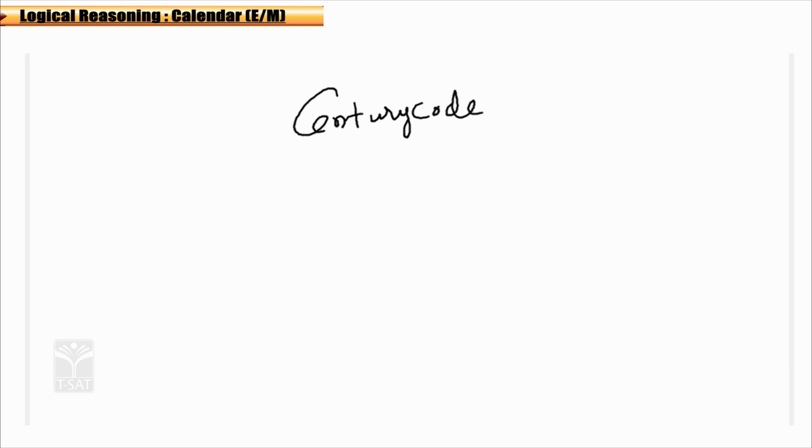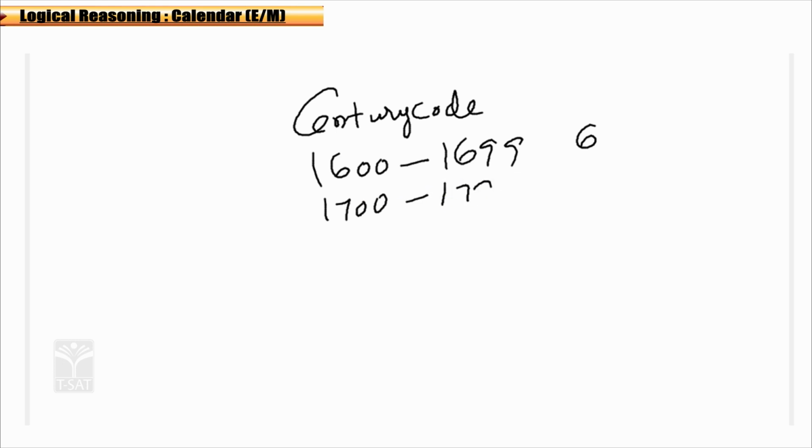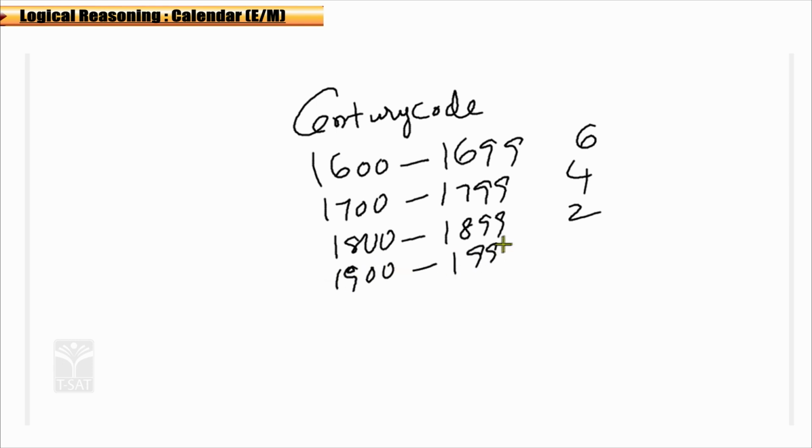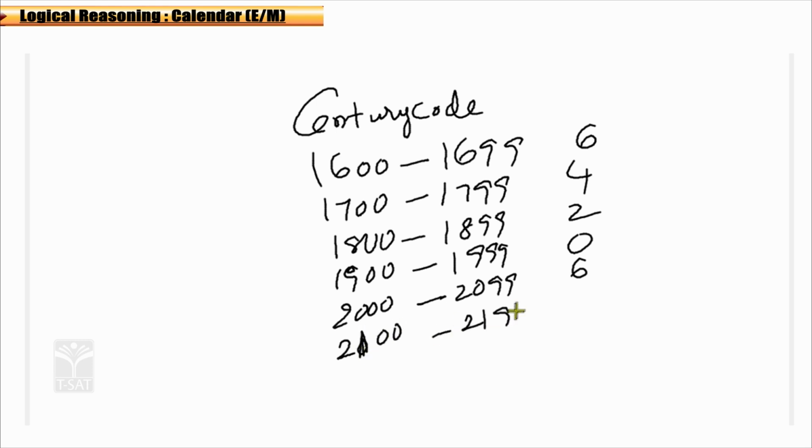Here, 1600 to 1699, the 17th century, is 6. 1700 to 1799 is 4. 1800 to 1899 is 2. 1900 to 1999 is 0. 2000 to 2099 is 6. 2100 to 2199 is 4. 2200 to 2299 is 2.